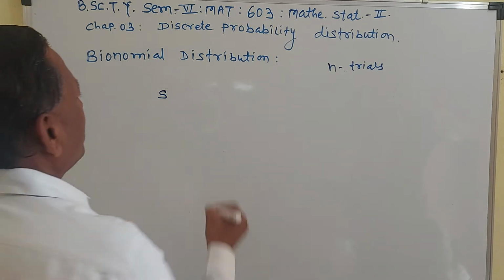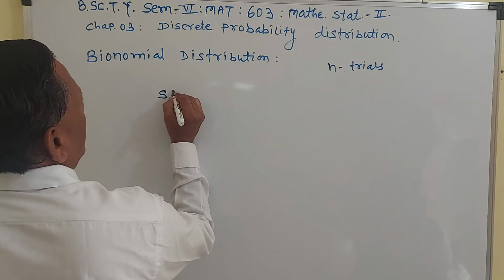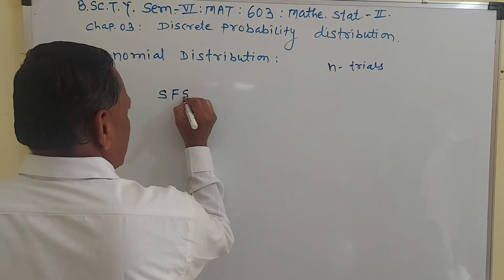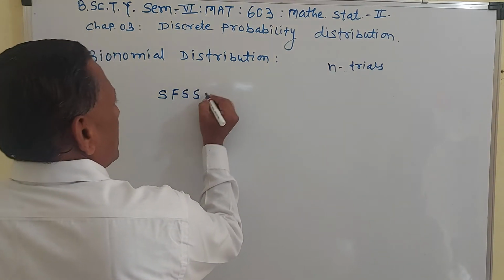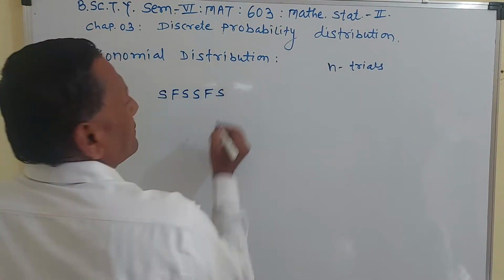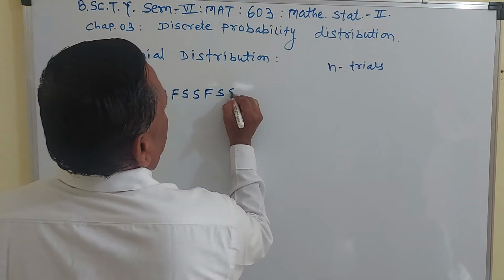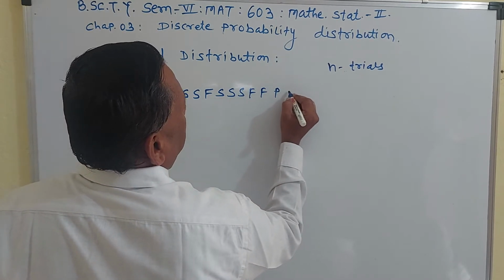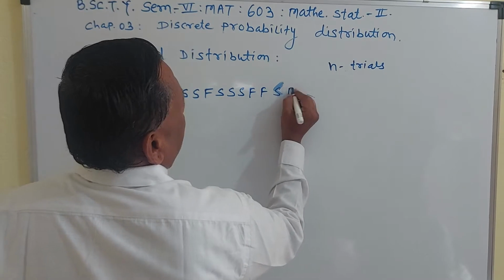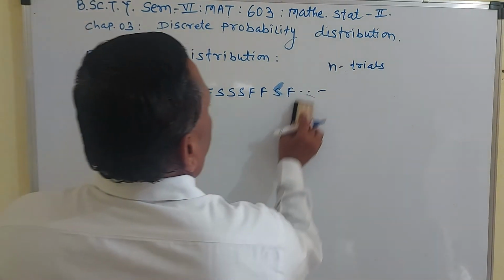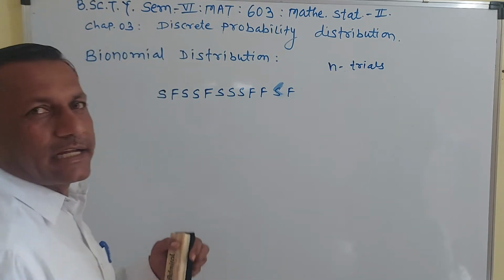In the second trial, suppose you get failure, F. Then in the third trial, you get success. Fourth trial, again you get success. Fifth trial, you get failure. Sixth trial, again F. And so on. So these are the n trials.